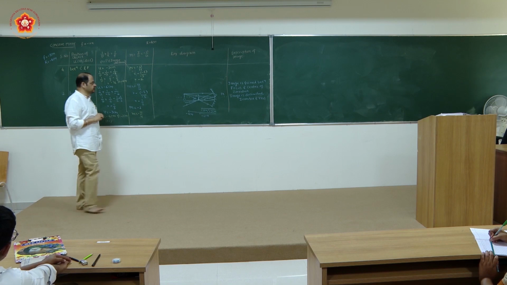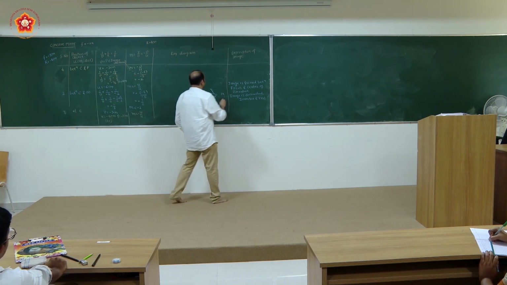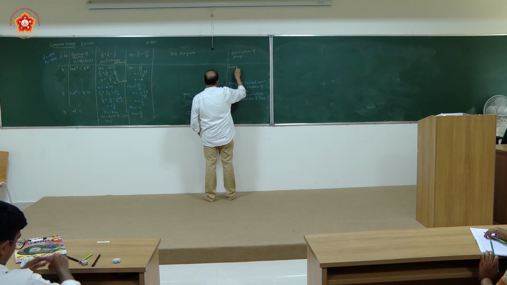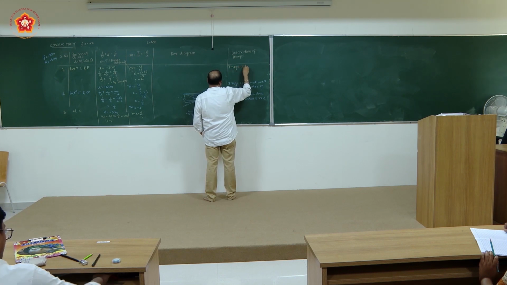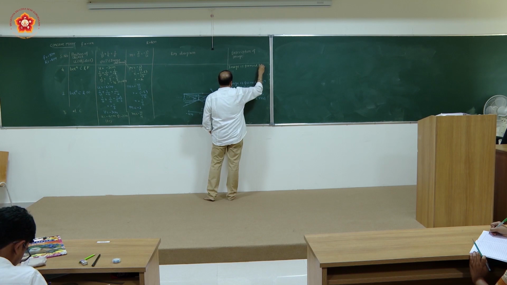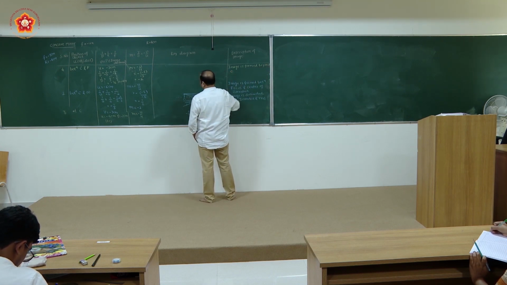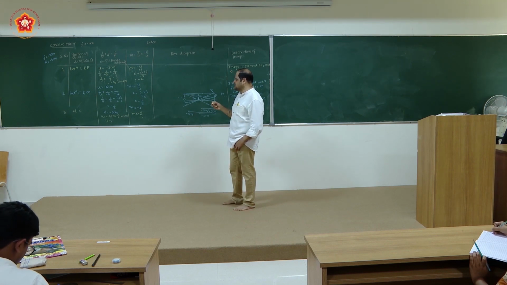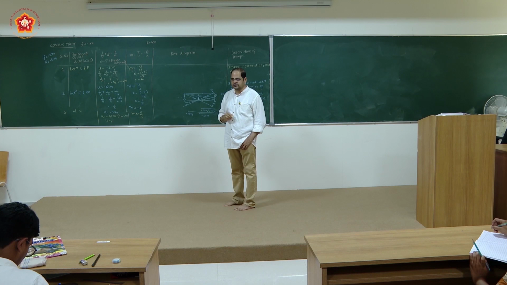Means you are able to get here image is formed beyond center of curvature. Beyond center of curvature. Am I right? Because image distance is minus 6 centimeter and your center of curvature is at minus 4 centimeter.